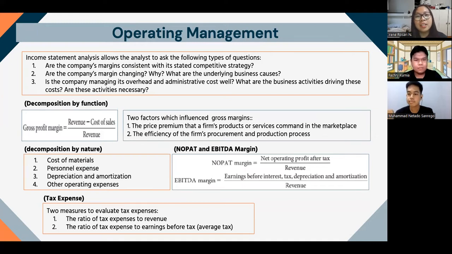In product market strategies, there are operating management and investment management. First is operating management, managing revenue and expense, usually using ROA tools. First, there is gross profit margin, which is influenced by the price premium that a firm's products or services command in the marketplace and the efficiency of the firm's procurement and production process. Second, there are NOPAT and EBITDA margin, which provide a comprehensive indication of the operating performance of a company. It is used to measure the efficiency of a firm in using its non-current assets to generate revenue.